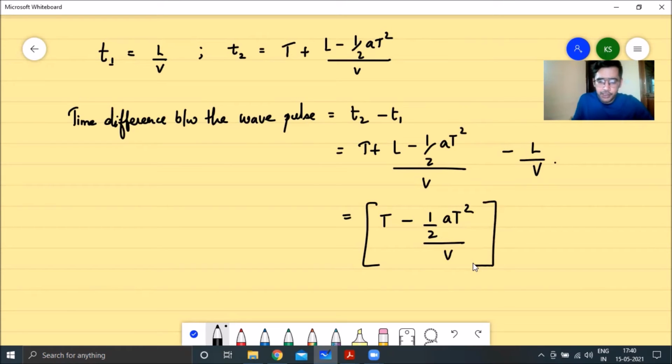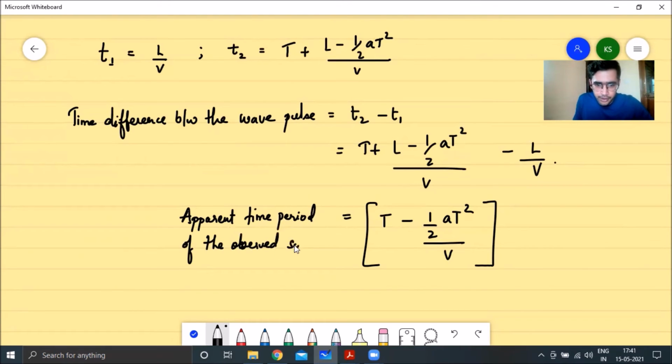What we have calculated right now is the time difference between the two wave pulses. So in other words, this is the apparent time period of the observed sound wave, right? In terms of waves, your time period is nothing but the time difference between the two wave pulses. So this is the apparent time period of the observed sound wave, or the time difference between the two sound pulses.